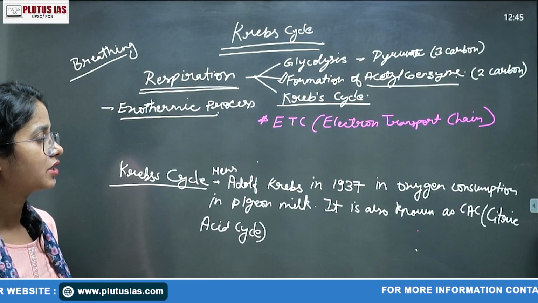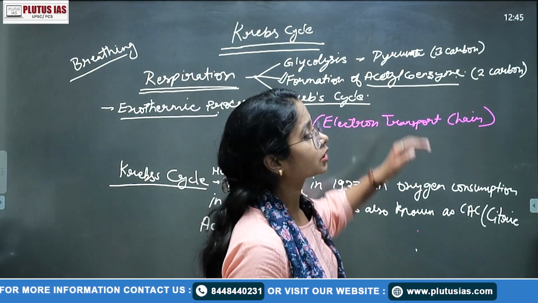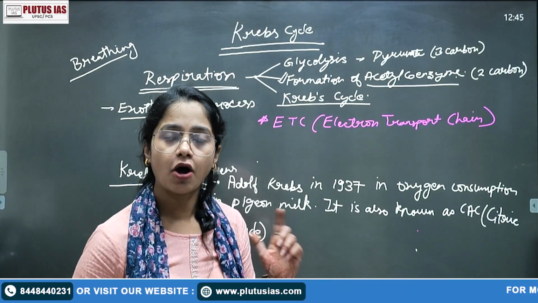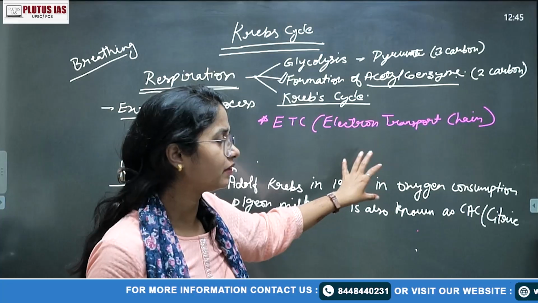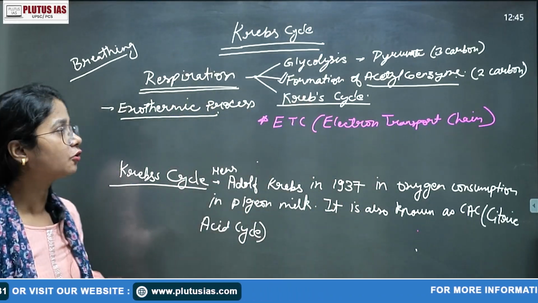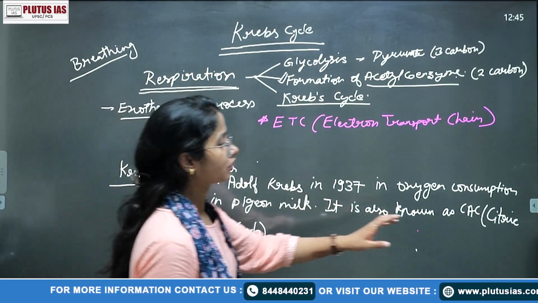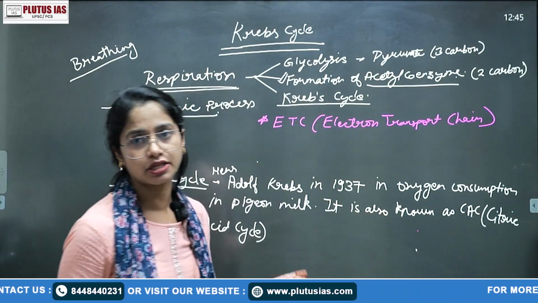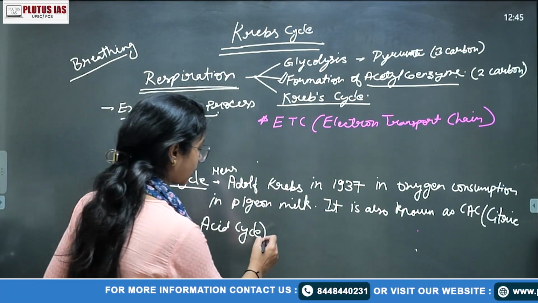Why are we knowing it as CAC also? Because the first product, formed with the help of acetyl coenzyme and oxaloacetate, that oxaloacetate, we will draw of course, is a 4 carbon molecule, and the acetyl coenzyme is a 2 carbon molecule. The first product forming is your citric acid or citrate. That's why it is also known as the citric acid cycle.